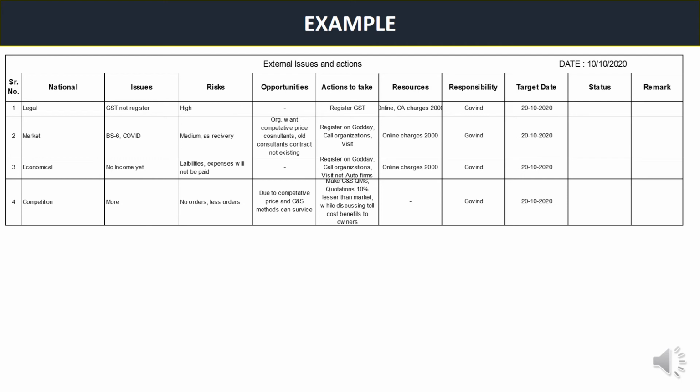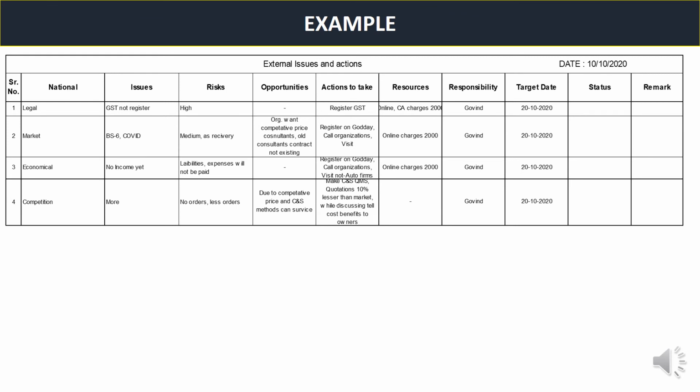First one is legal. The issue may be the GST not registered. Risk may be high because it's a government requirement, and if you do not do that registration, there will be legal consequences. Is there any opportunity? No, as it's a compulsory thing, so there is no opportunity. And the action to take here is to register the GST.